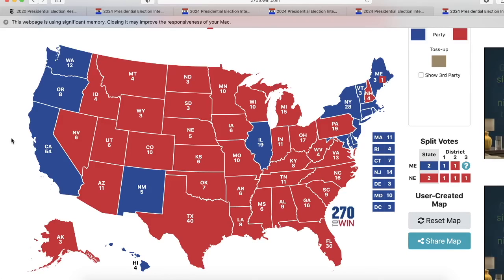Specifically, the states of Illinois, New York, California, Oregon, Washington. Those are all very progressive states, even though they have higher populations of white people. So when people say, oh, white people tend to side with the Republican Party, or when men tend to side with the Republican Party, it's important to note that those things aren't absolute.